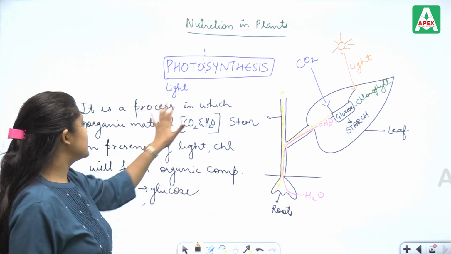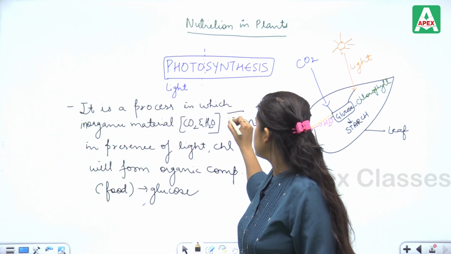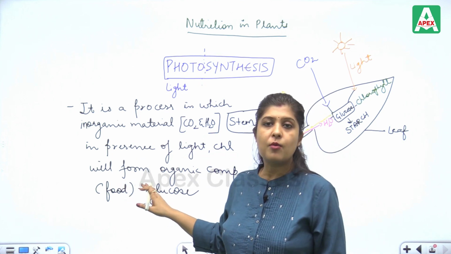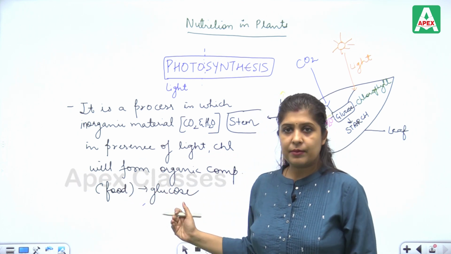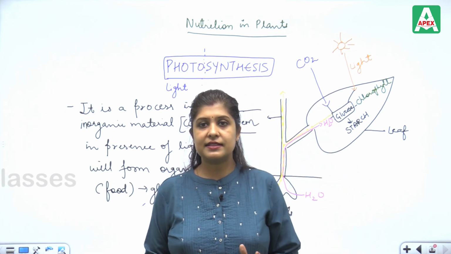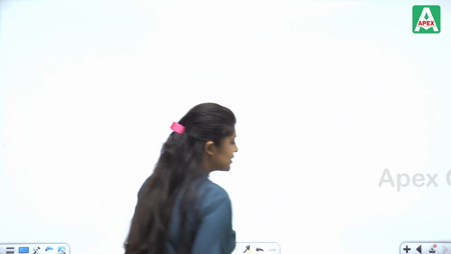So it is a process in which inorganic material, in the presence of light and chlorophyll, will synthesize the organic material. This process is known as photosynthesis. Clear till now? Okay.